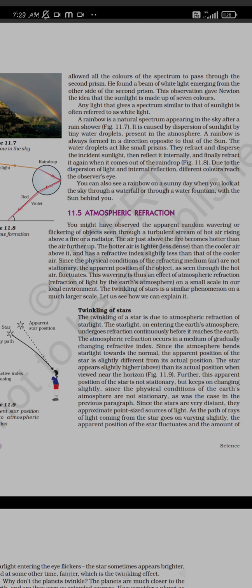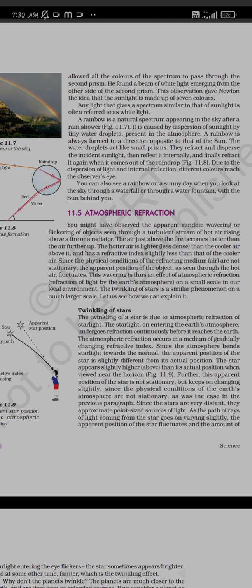Due to this bending of the starlight towards the normal, because it is moving from the low dense to the higher dense medium, the apparent position of the star is different from its actual position, and we will be seeing it somewhere else. The apparent position will be formed other than the actual position.